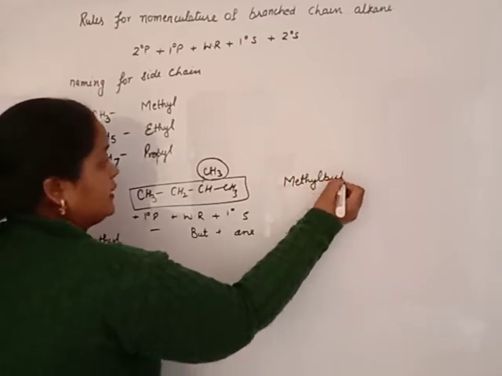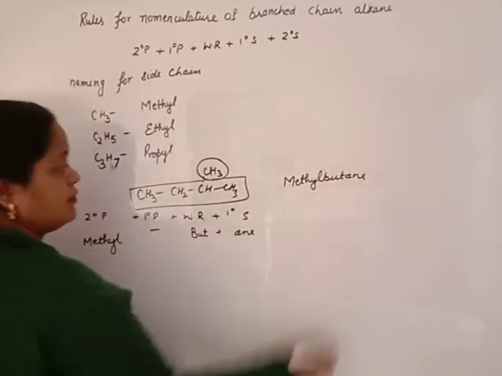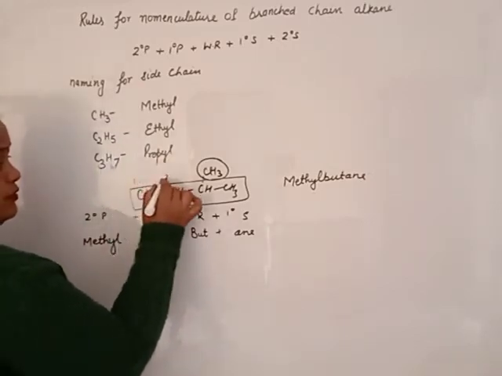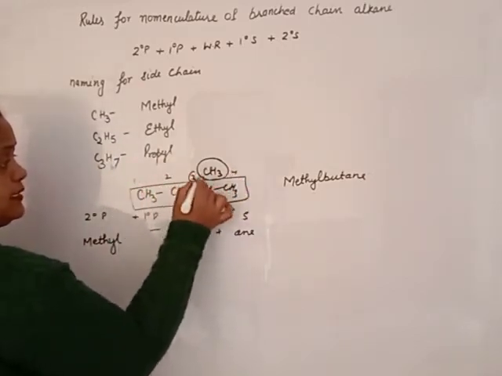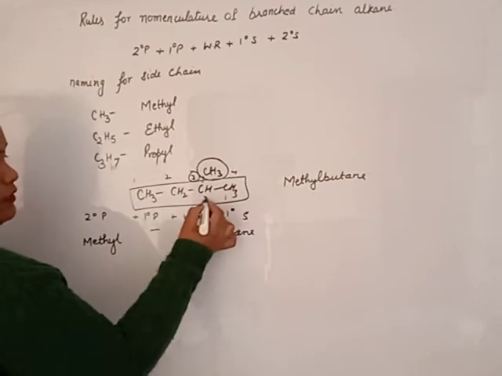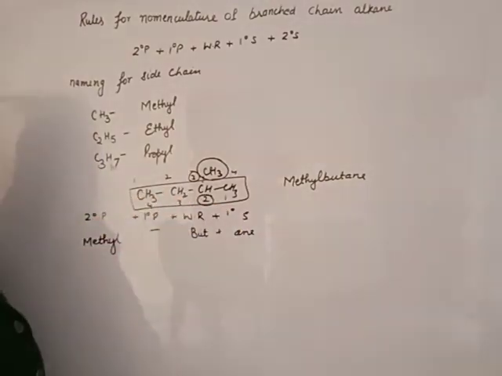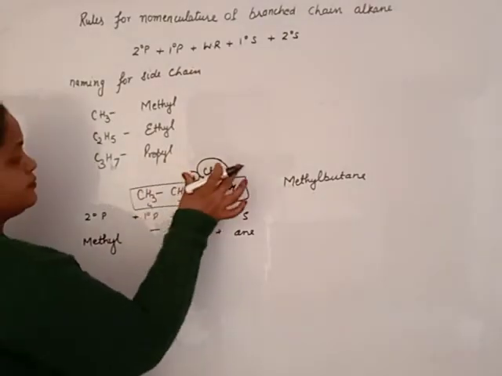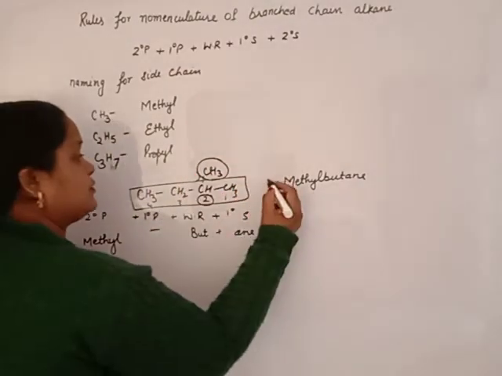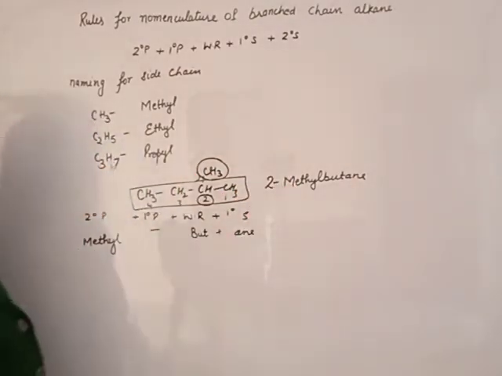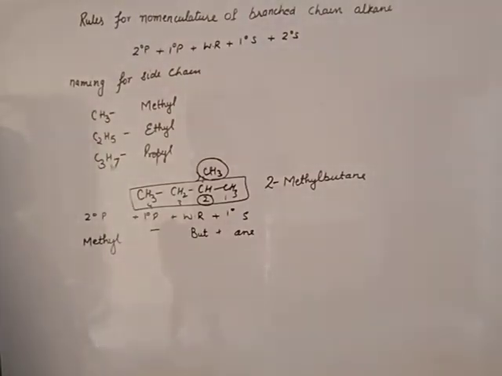The naming of this compound is methyl butane. What is the position of methyl? From this side 1, 2, 3, 4, the number is 3. From this side 1, 2, 3, 4, the number is 2. Which one is correct? The lowest number rule is correct. So the position is 2, 2-methyl butane. If 2 carbons are there, it is ethyl, then propyl, butyl, pentyl and so on.